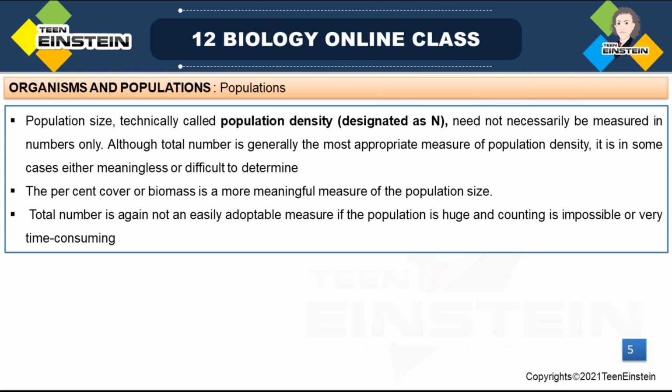See, for example, think about a laboratory bacteria culture. In a dense laboratory culture of bacteria, how can we count the number of individuals? It's impossible. So in a petri dish, by counting, we cannot find out the number of bacteria or say the population density.